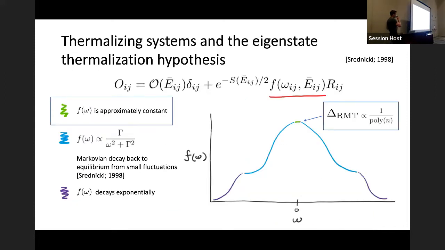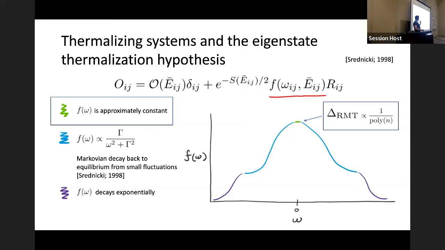And so this was introduced by Srednicki in one of his original papers on ETH in 1998. And he postulates that it has three distinct regions. The one that's most important for us is this region of small energy difference, so omega close to 0. We call it the delta RMT region, and RMT stands for random matrix theory, because ETH can be seen as an extension of the results of random matrix theory.